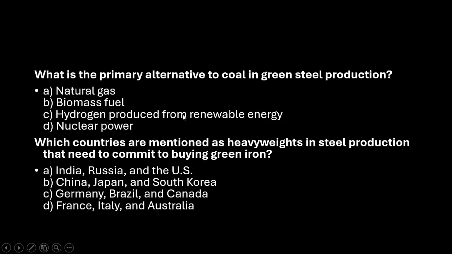And hydrogen. I have been telling you about green hydrogen. So green steel production would obviously be related to green hydrogen. But try to find out more about what green energy is. In India also there is a lot happening when it comes to green energy and hydrogen energy. So try to have a look at green energy in a little more detail so that you can connect the current affairs to the static part as well.